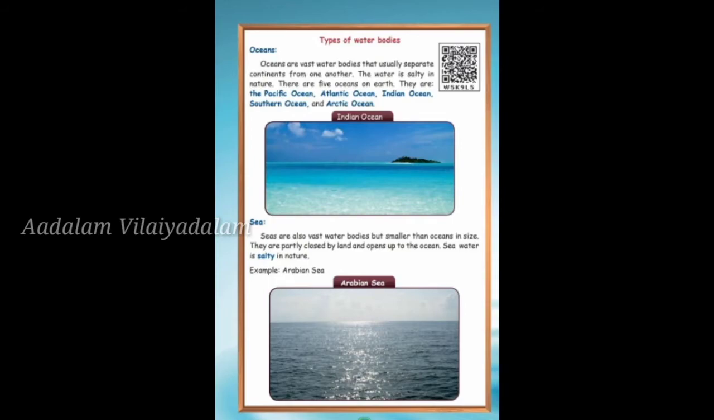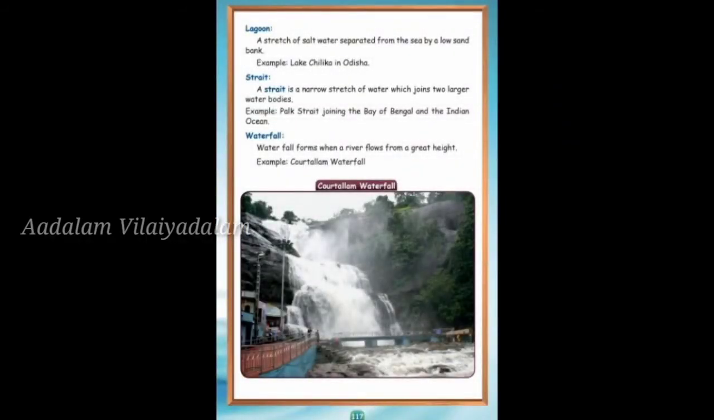The next comes the waterfall. A waterfall forms when a river stream flows from a great height. When the water falls from a great height, we call it a waterfall. The best example in our state is Kutralam waterfall.